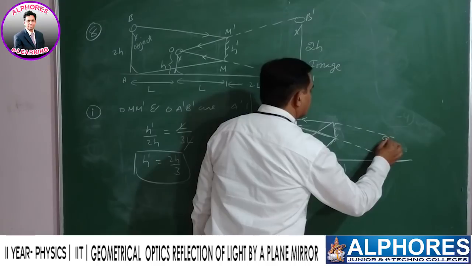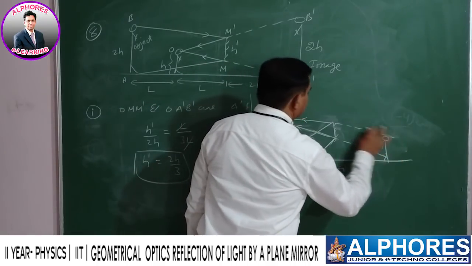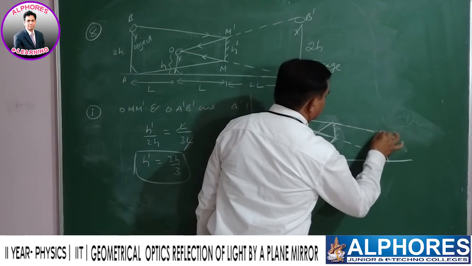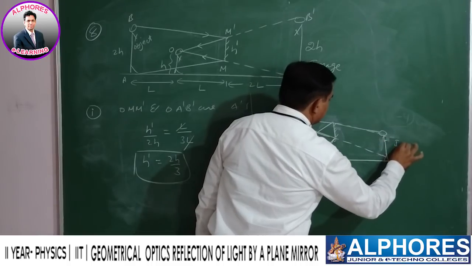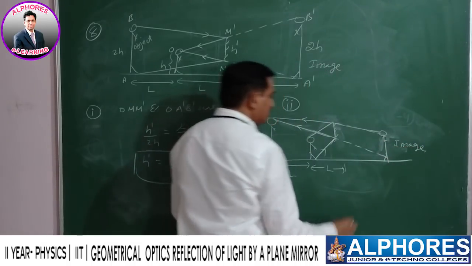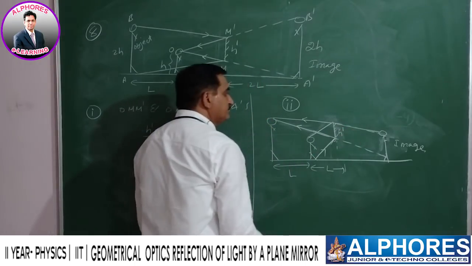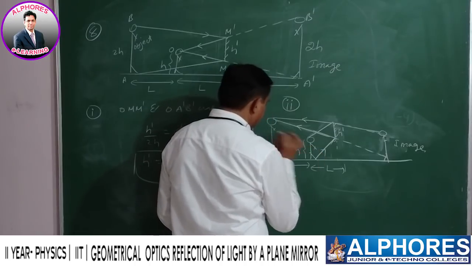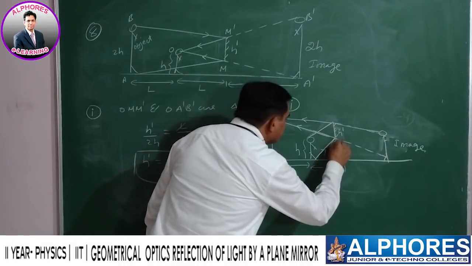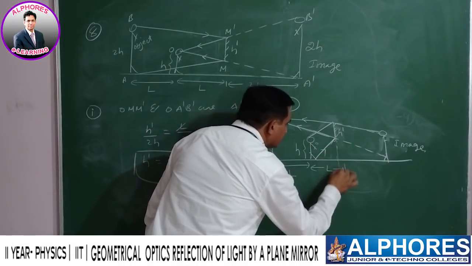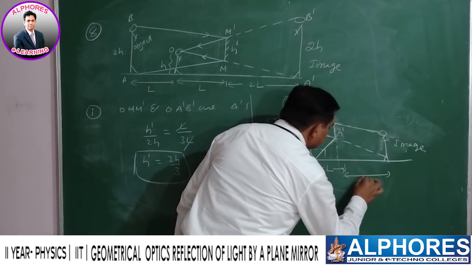Now here, this is the boy's image. From this mirror, this is h dash. This is h, already mentioned. This is 2h, of course. Now the distance of the object: the boy is the object. Distance of the object is L, and distance of the image is also L.